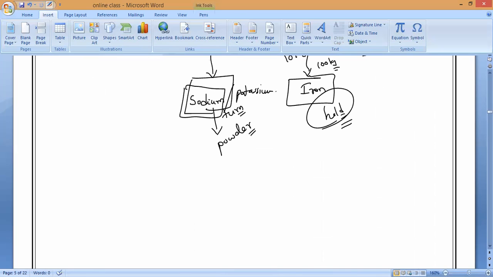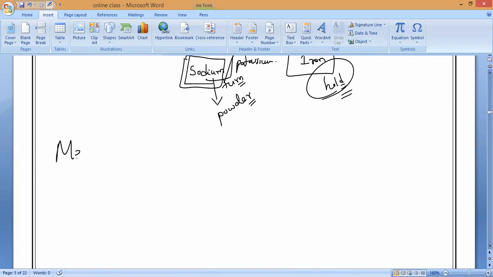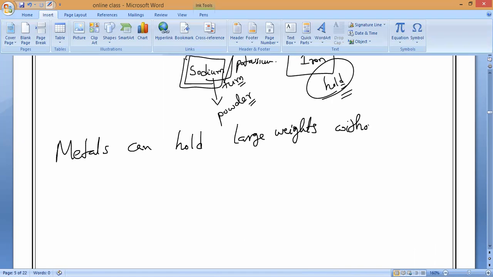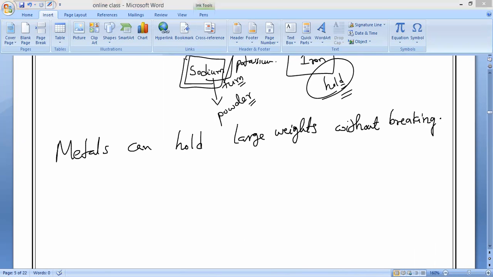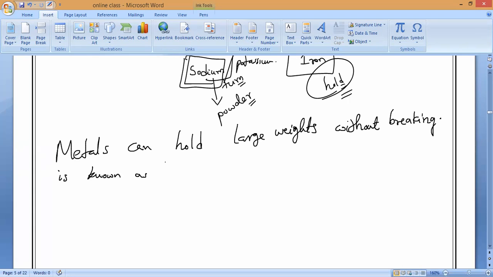Metals can hold large weights without breaking. Ready? Yes, sir. Metals can hold large weights without breaking. That ability is known as high tensile strength.